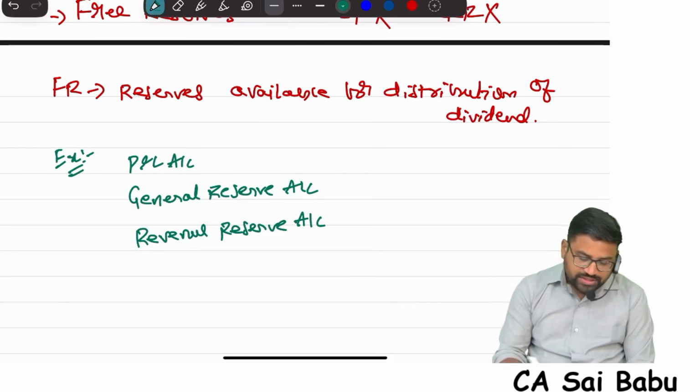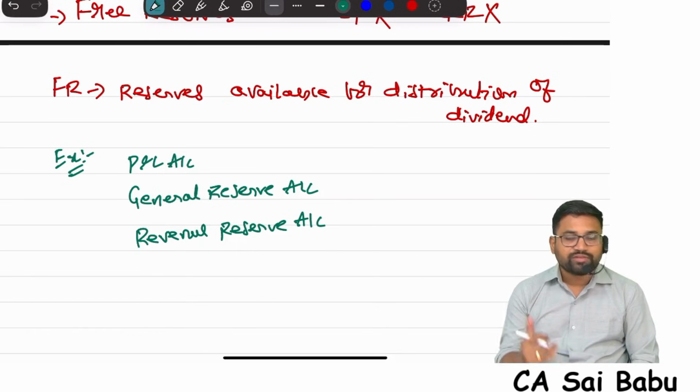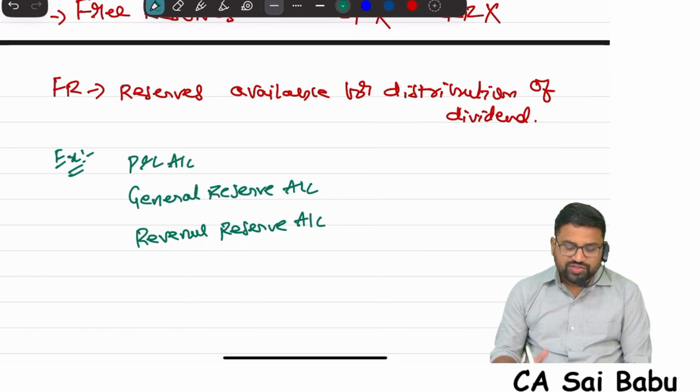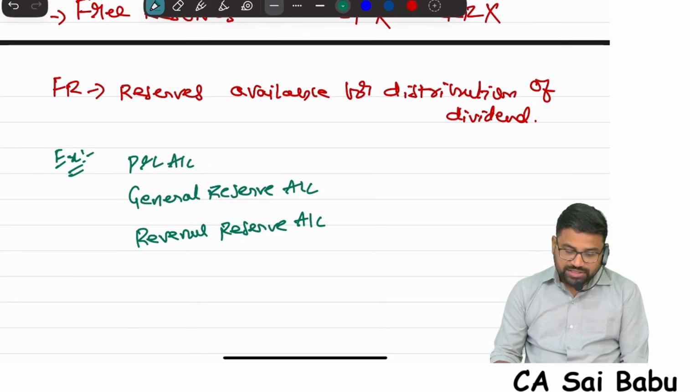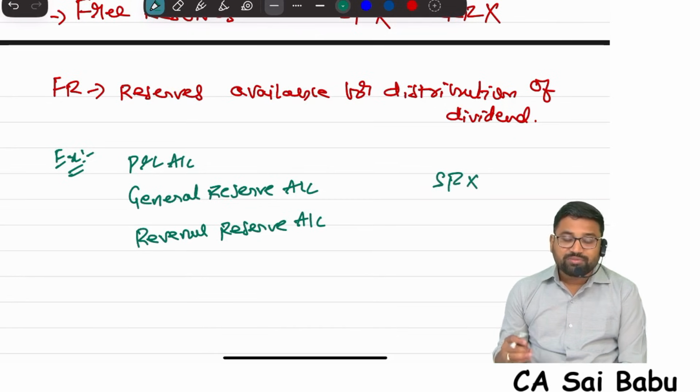But mostly these three, P&L account, general reserve, revenue reserve, are free reserves which can be used for payment of dividend. There are some reserves which are not free reserves. For example, securities premium is not a free reserve. Why? Because securities premium will be utilized only for five purposes. It cannot be used for payment of dividend. Therefore, it is not a free reserve.